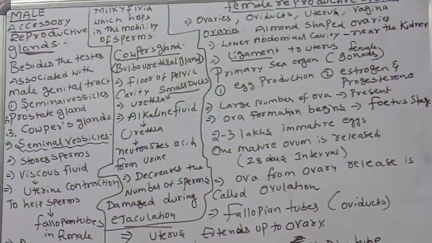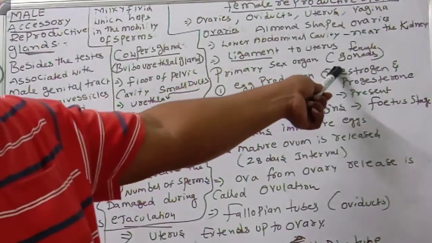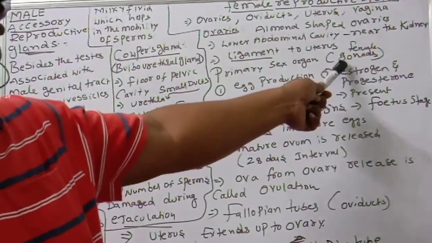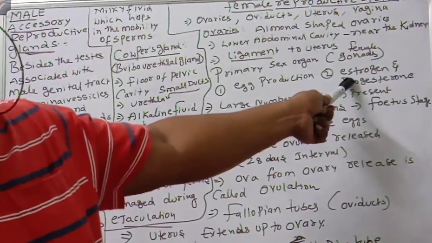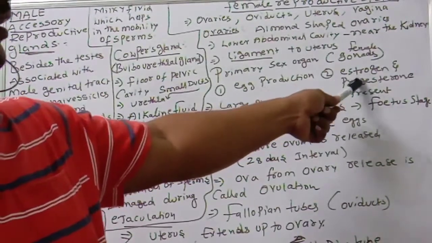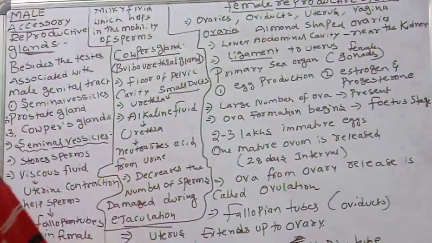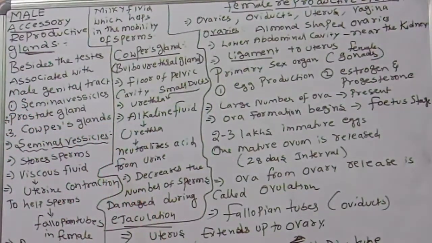What's the function of estrogen? Estrogen is helpful for the secondary sexual characters, and progesterone is helpful for the development of pregnancy. During pregnancy, progesterone helps to fix the fetus. Okay, estrogen is helpful for what? Development of secondary sexual characters. Progesterone is helpful for fixation of pregnancy or fetus.